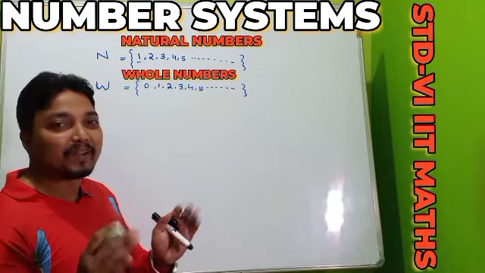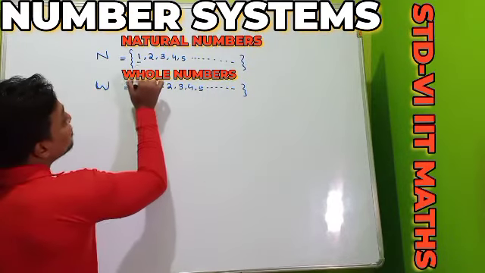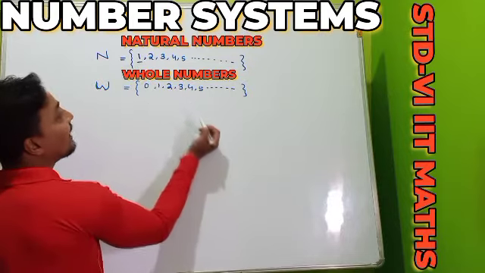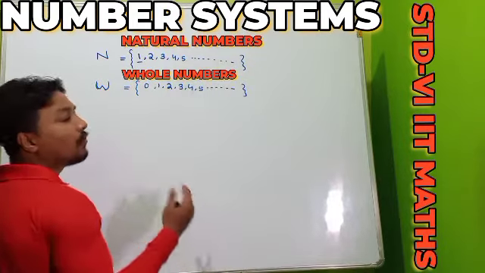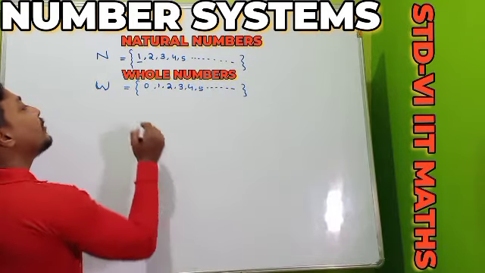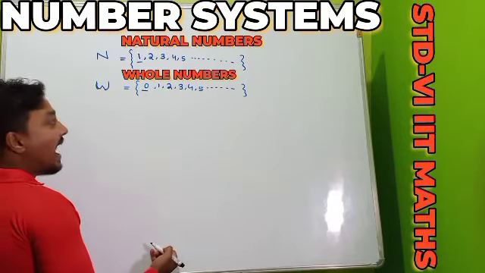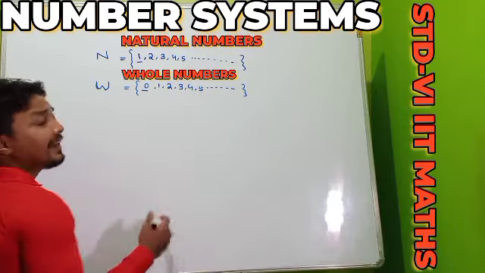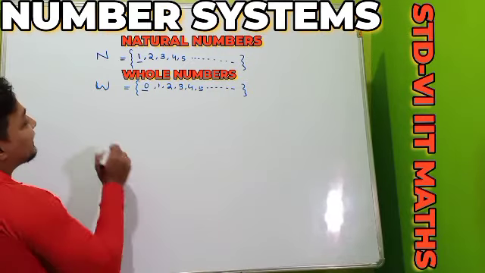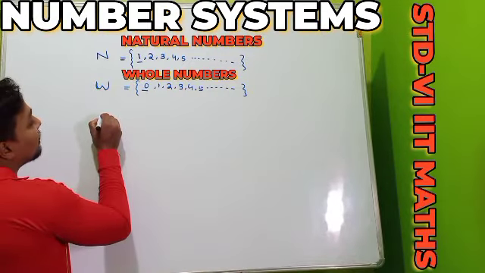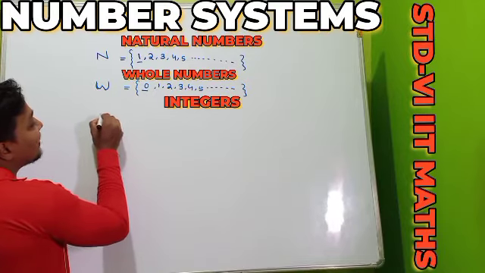Are you getting it perfectly? Remember, the smallest natural number is 1, and the greatest natural number we cannot say. In the same way, the smallest whole number is 0, and the greatest whole number we cannot say. Another number system you have to remember is called our integer.